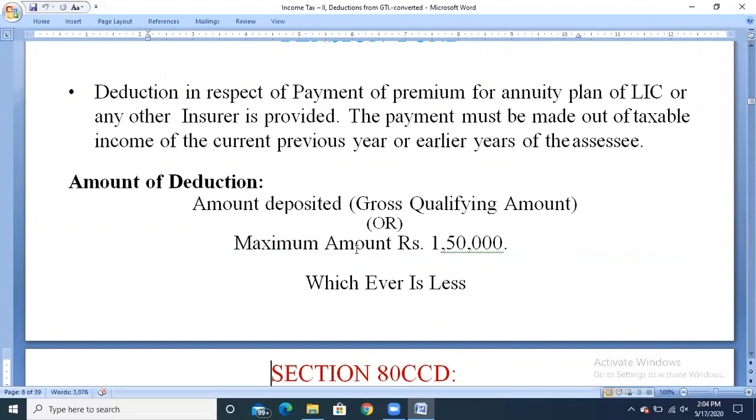So for the deduction under section 80CCC, it is clearly stated that the payment made in the form of premium for the annuity plan of LIC or any other insurance company can be claimed as a deduction under section 80CCC, and that premium amount has to be paid only from the taxable income of the current previous year or the earlier years of the assessee. So the amount of deduction will be the amount deposited or gross qualifying amount, or the maximum amount of rupees 1,50,000. So whichever is less will be taken as the deduction amount.